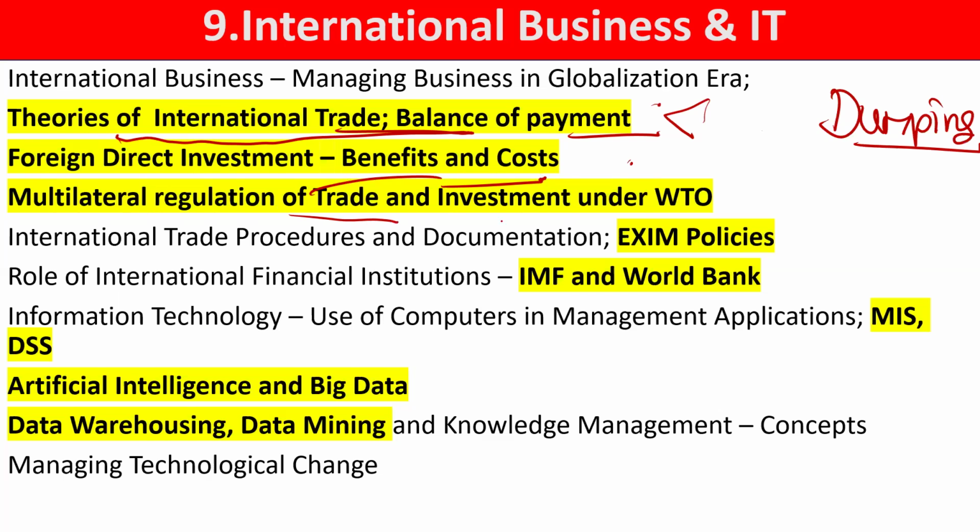Then multilateral WTO, you should know A to Z about the WTO, such as the year it was established and what types of reports it issues. Next, related to agreements, they ask about GATT, TRIPS, etc. Then the AOA, the Agreement on Agriculture, and EXIM policy.